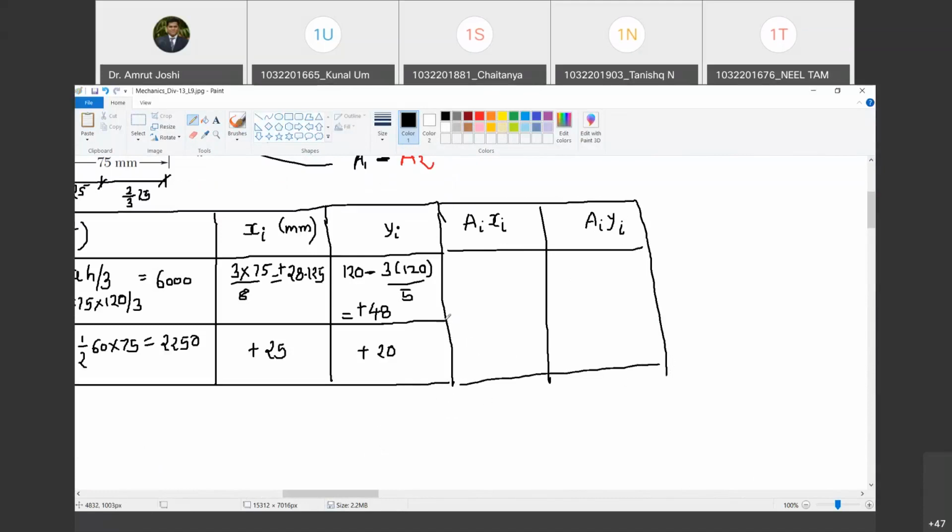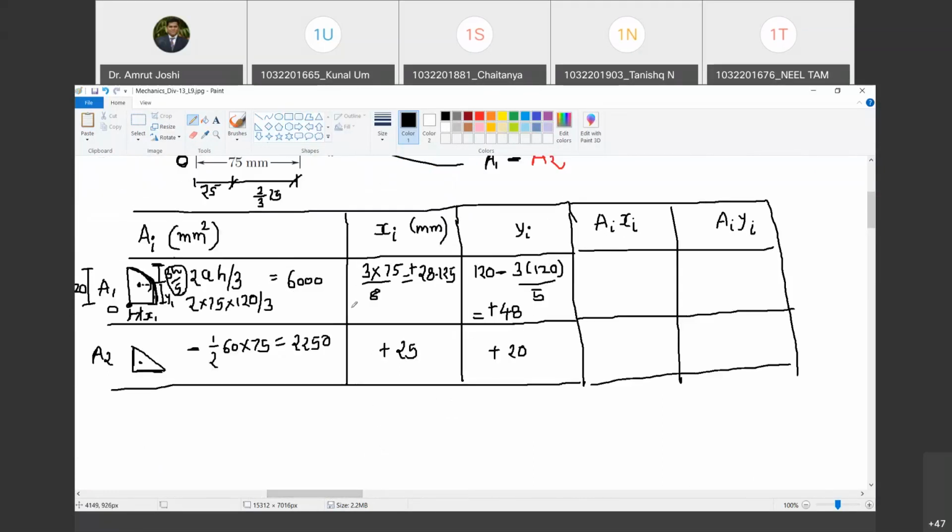That is fairly easy. Just tell me how much is 6,000 multiplied by 28.125. It's 1,68,750. Is it a whole number or point something? No, it's a whole number. No point. Now what is the unit?